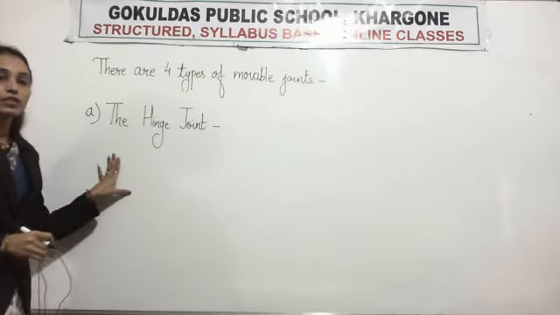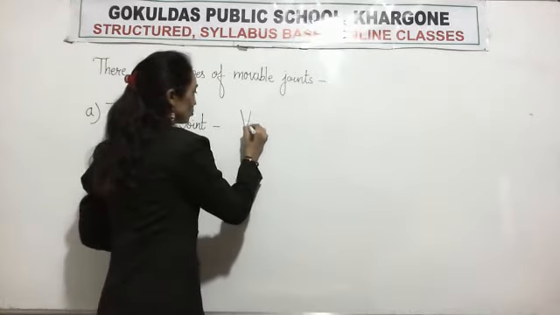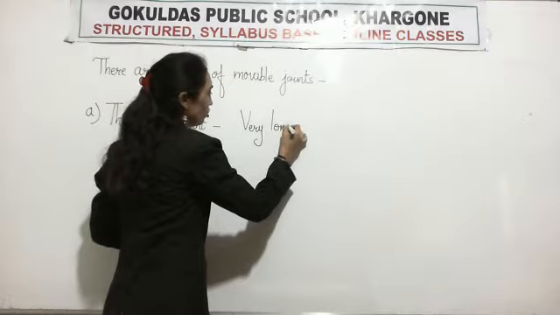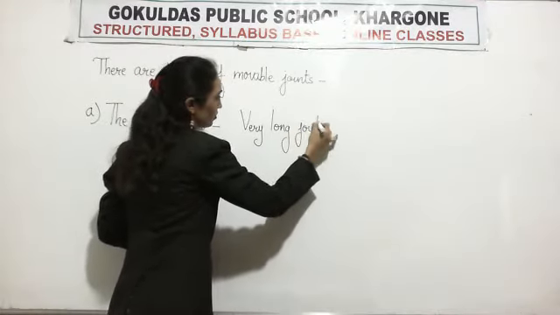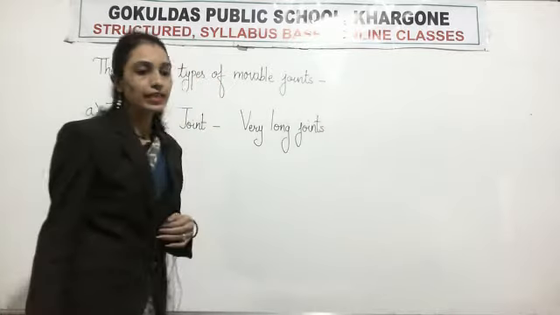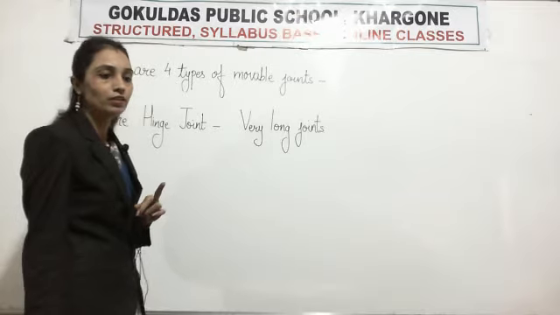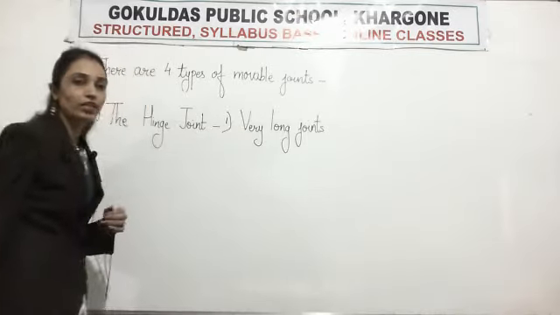What is hinge joint? It is a very long joint. Second, it permits movement only in one plane. Okay. It permits movement only in one plane.